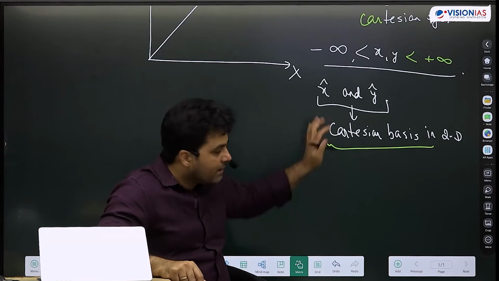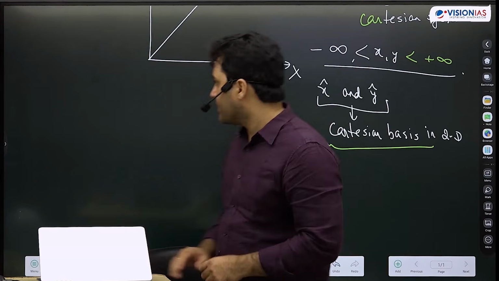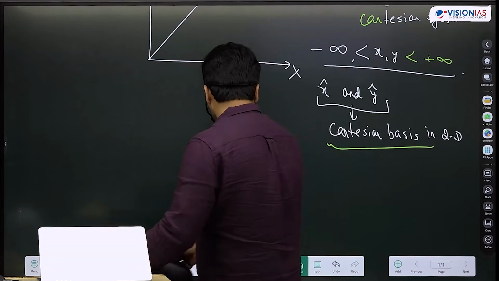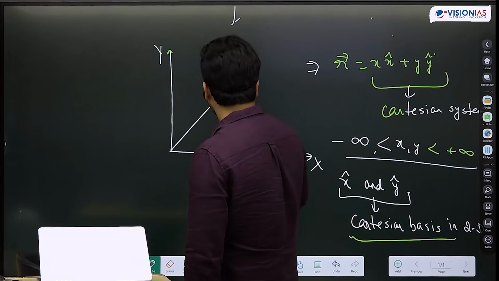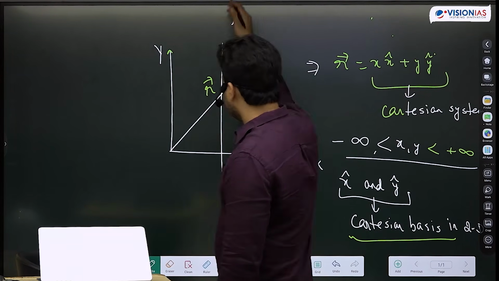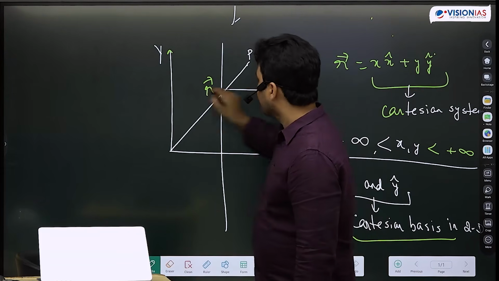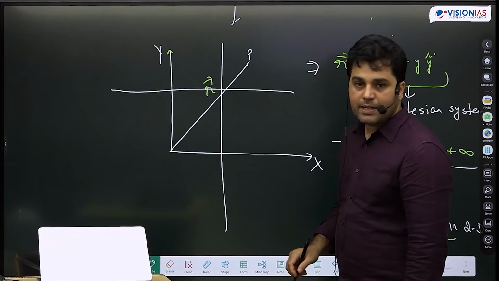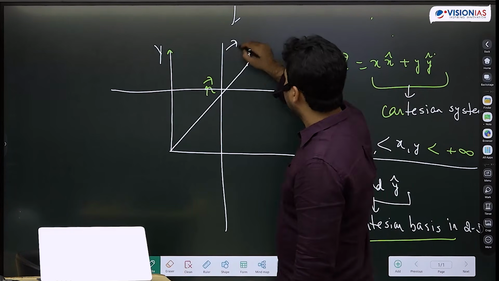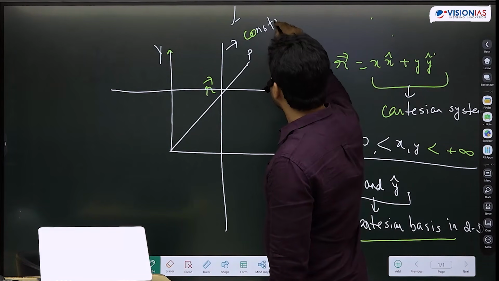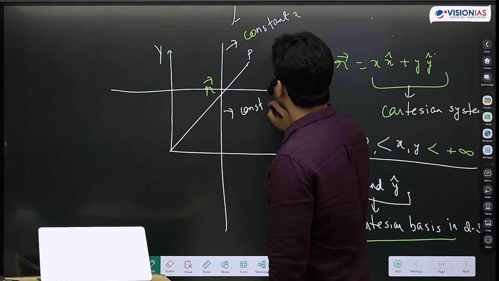So anyways, we all are familiar with the Cartesian system. If I have to represent constant x and constant y, what would that mean? Constant x will simply mean that I'm talking about a straight line which is parallel to the y-axis. And what will constant y mean? That I'm talking about a straight line parallel to the x-axis. Okay? This is constant x. This is constant y.